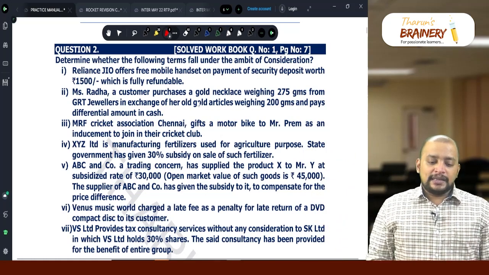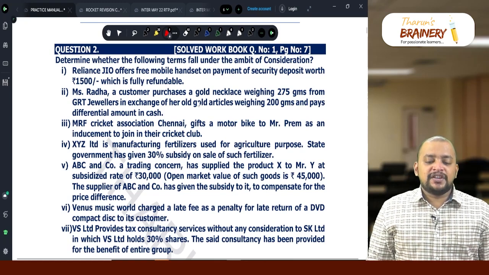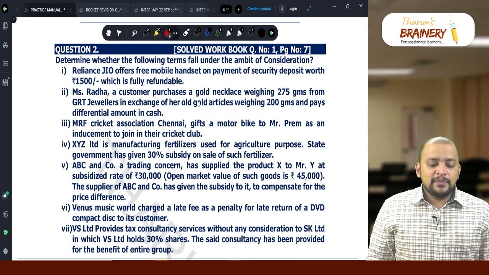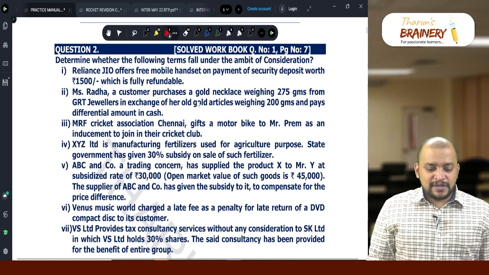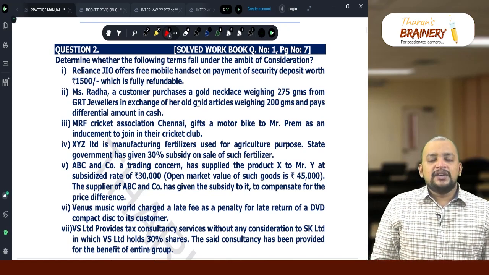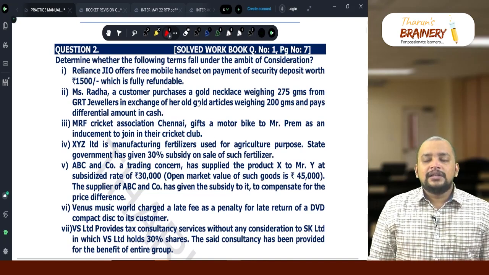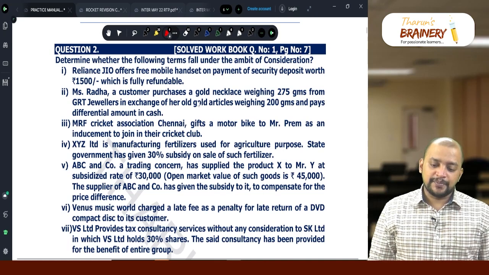Okay. Then number 4, XYZ Limited is manufacturing fertilizers used for agriculture purpose. State government has given 30% subsidy on sale of such fertilizer. Subsidy from CGRSG will not be treated as consideration. That is specifically excluded from the meaning of consideration.